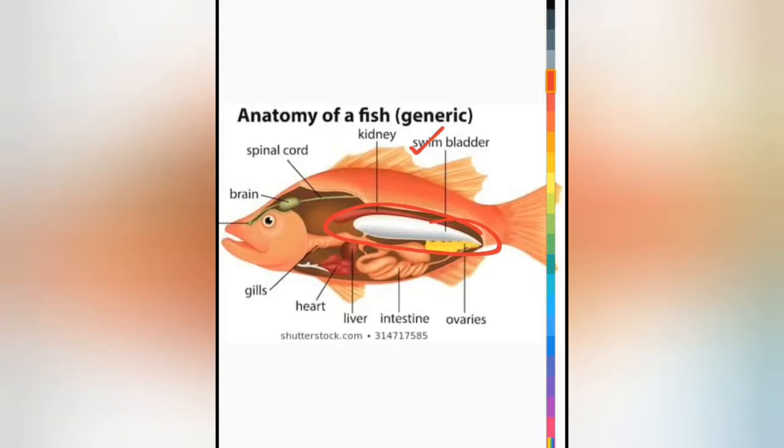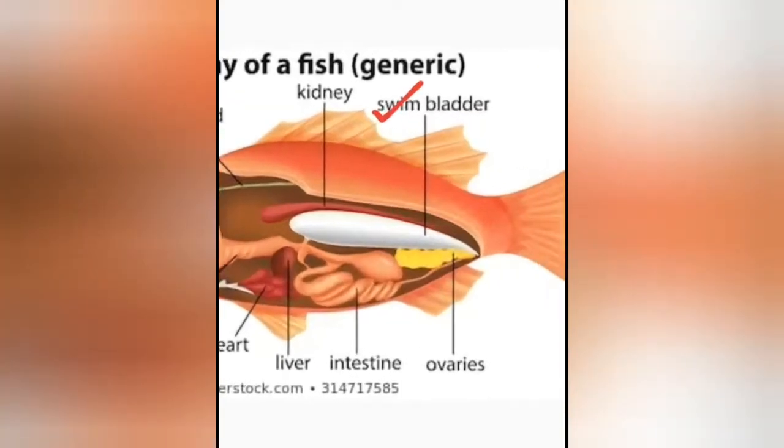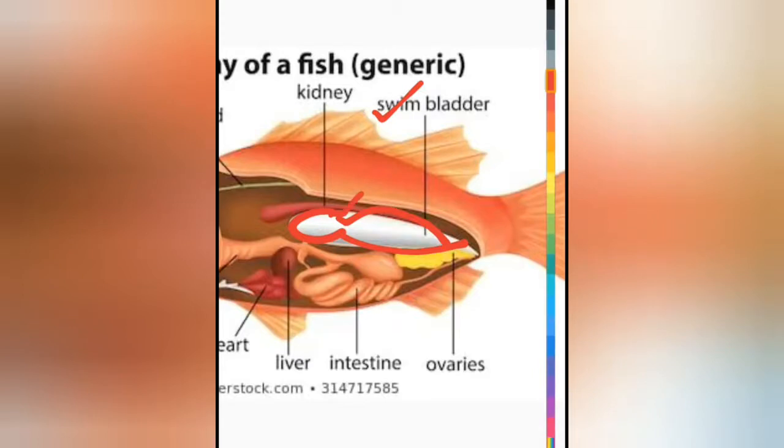Now, what are the parts of a swim bladder of a fish? It consists of two chambers. It is not properly seen here in this picture. There will be one like this and then like this. There should be a constriction, where this one is the anterior one, which is the smaller one, and this is the posterior one, which is the larger one.